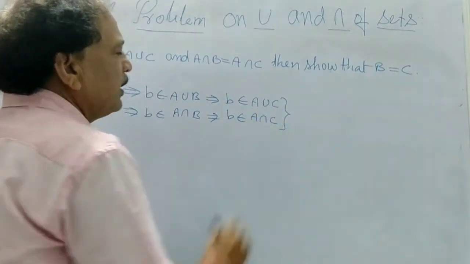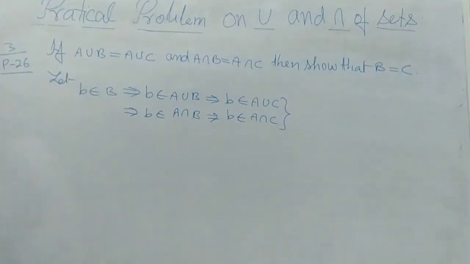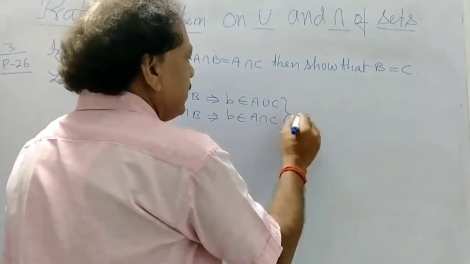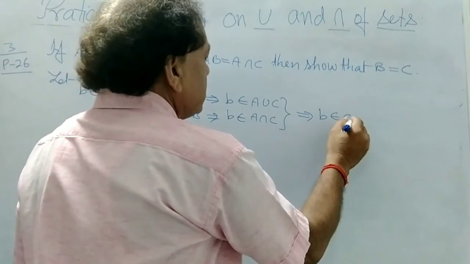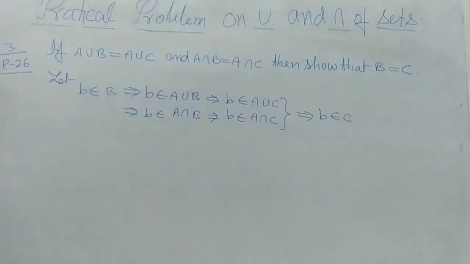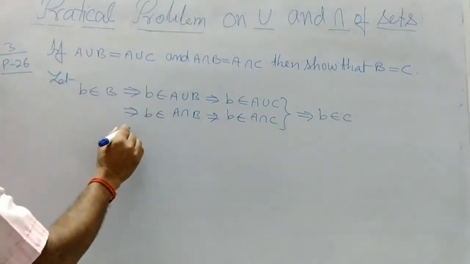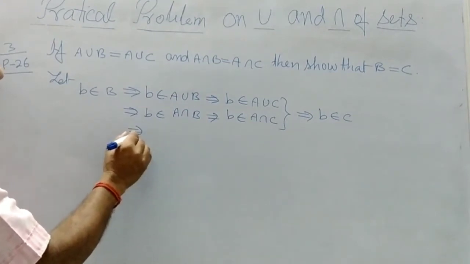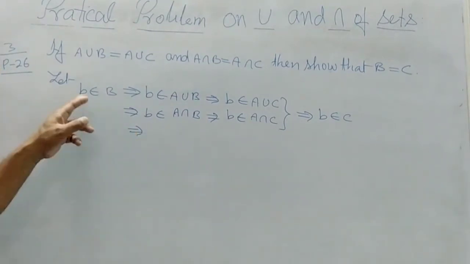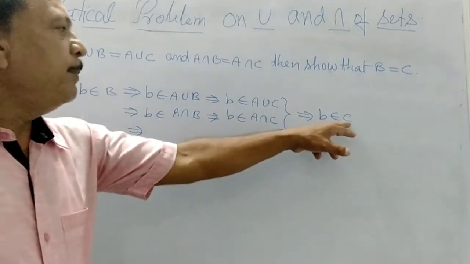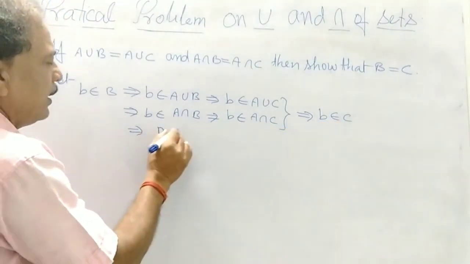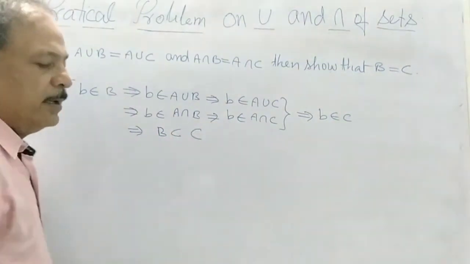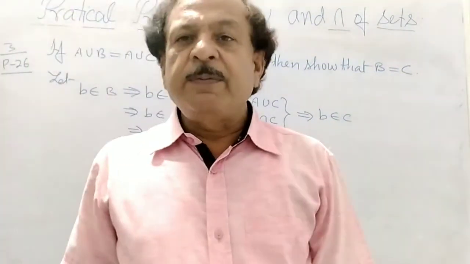So both imply that B belongs to C. If B belongs to B and B belongs to C, it means that B is a subset of C.